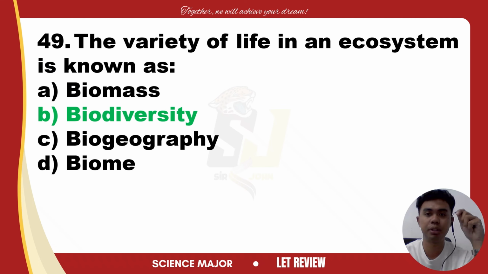So, yung pagkakaiba-iba ng life forms sa ecosystem. It encompasses the diversity of species, genes, ecosystems, as well as ecological processes that support them. A high level of biodiversity is often an indicator of a healthy ecosystem. Mostly, nasa a tropical rainforest, a large, dense population of species.